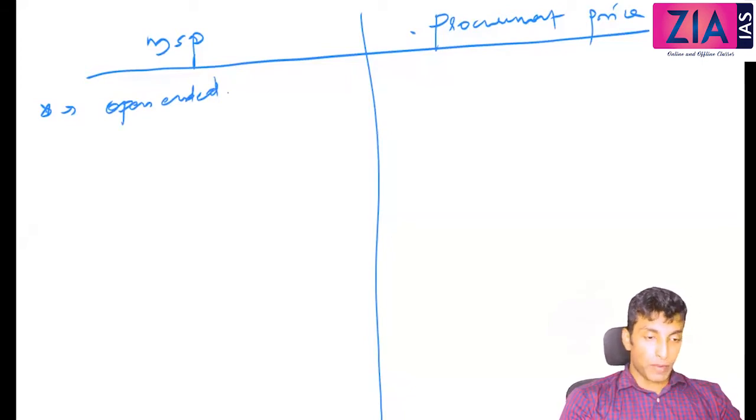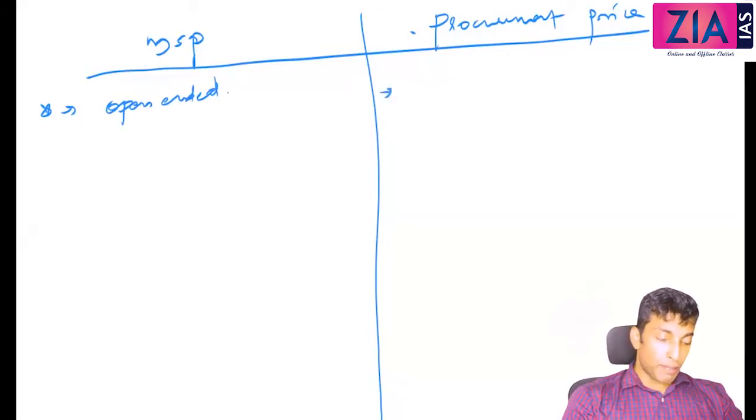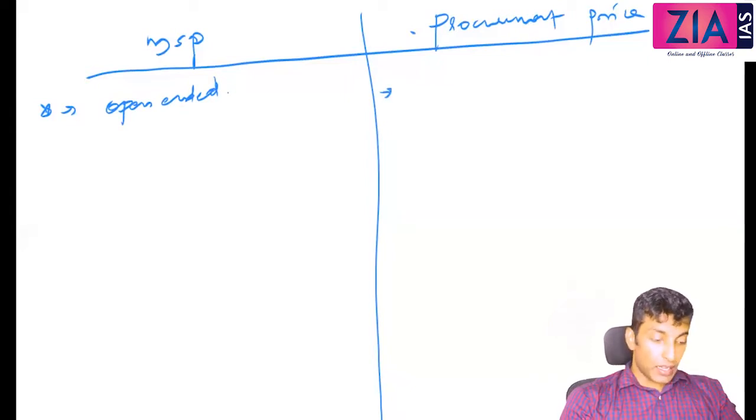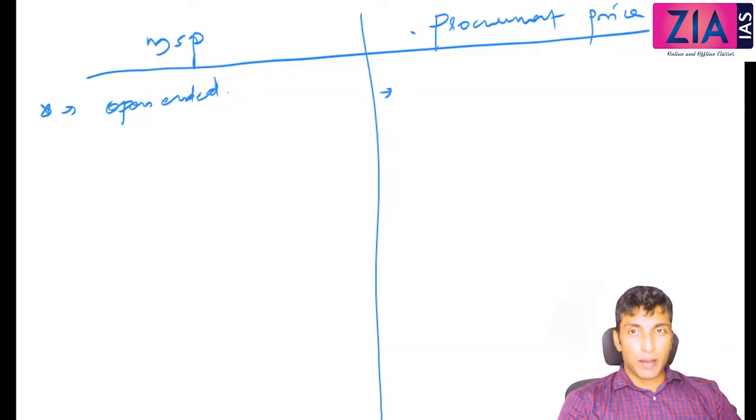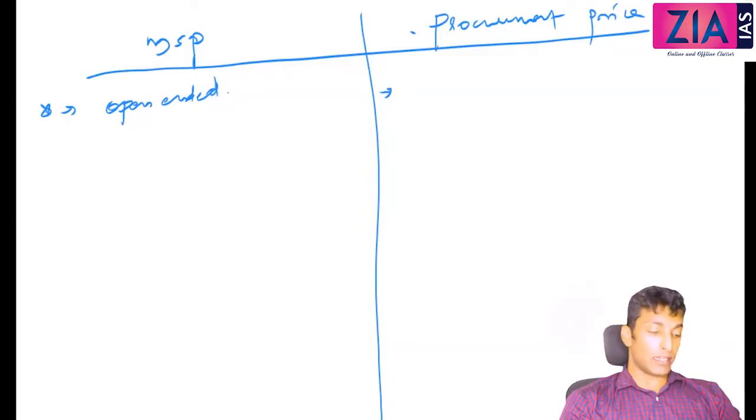On procurement price, you can write it is a price at which government purchases a predetermined quantity of an agricultural commodity for maintaining buffer stocks and distribution through PDS.